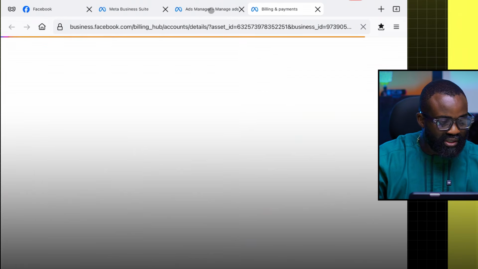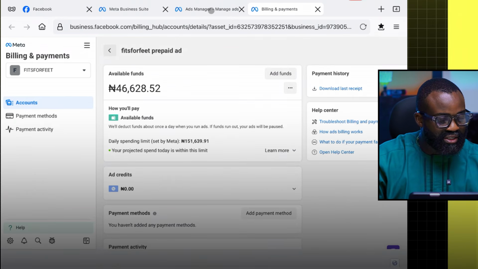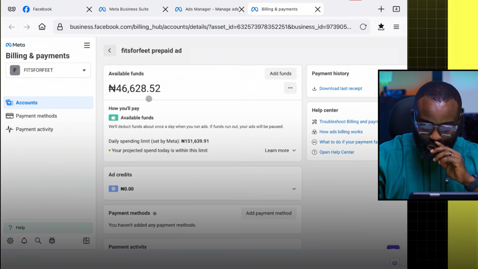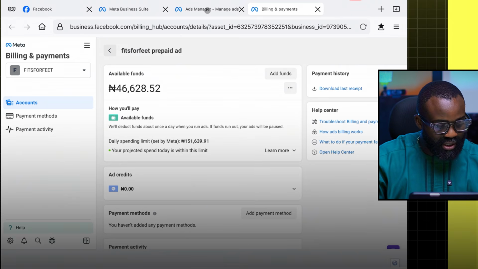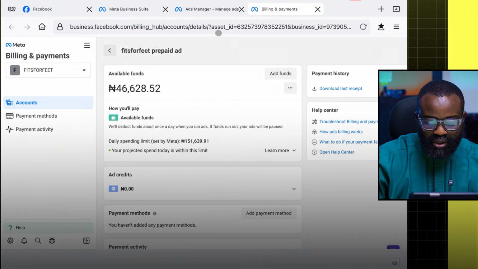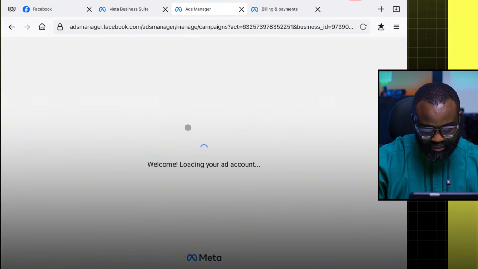The second person that we are working with is Fit for Feet. It's the second person that we're working with. Now, for Fit for Feet, they are based in Lagos. So let's go to the ads manager and then let's set up Fit for Feet ad as well.